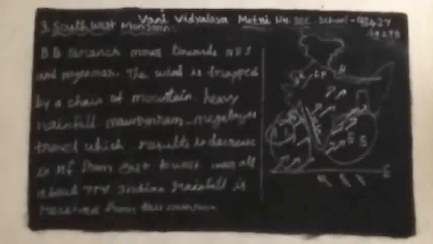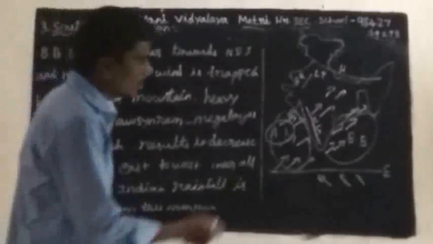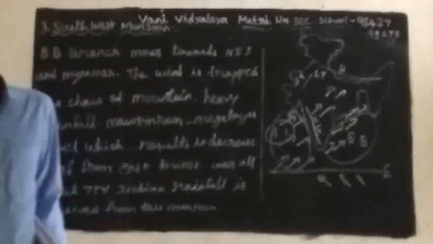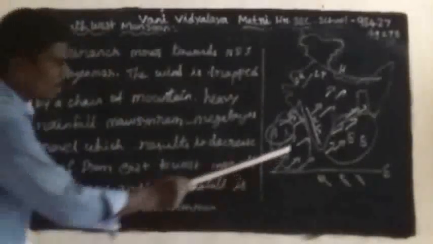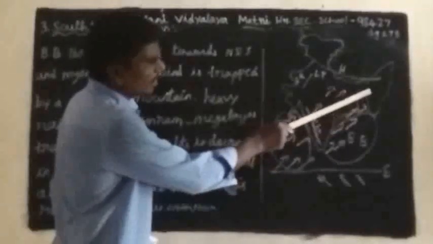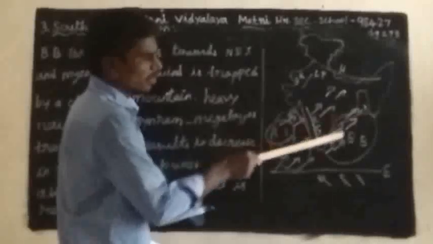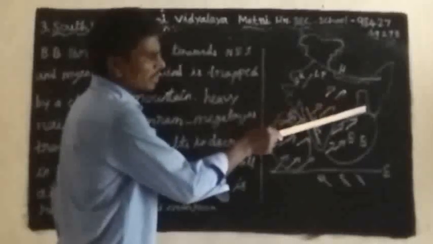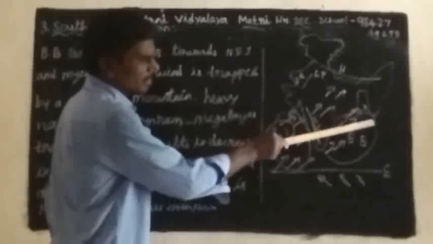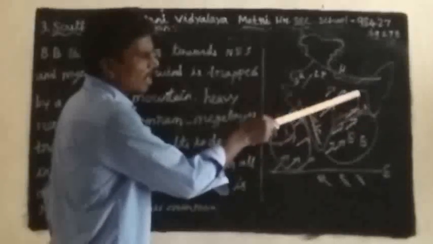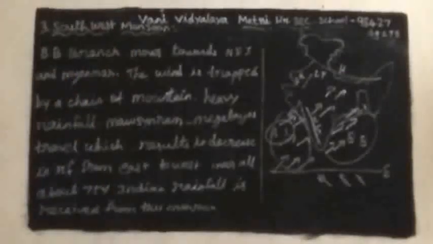The Bay of Bengal branch moves towards northeast India and Myanmar, that is, towards Bangladesh, Myanmar and India.